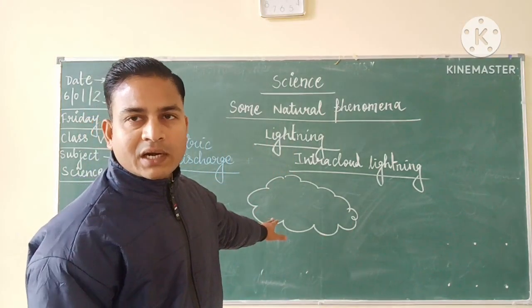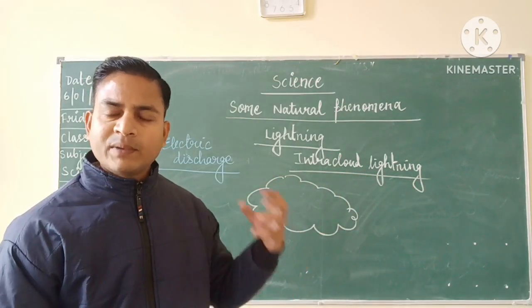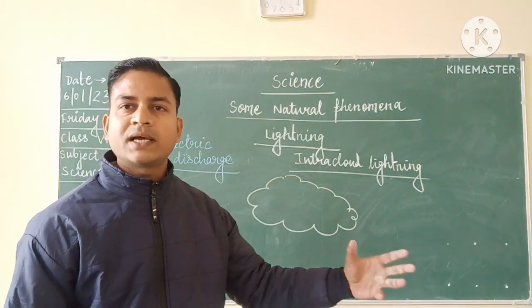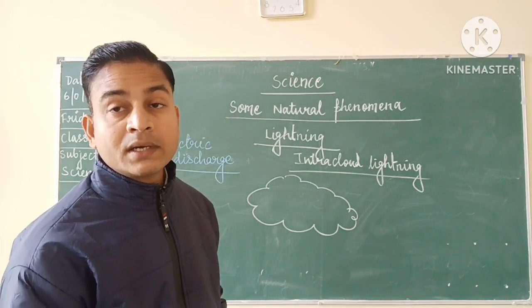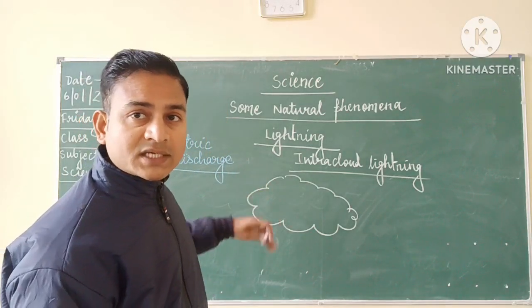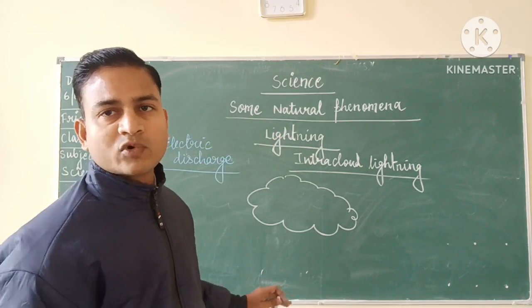So let us see, for example, suppose we have only one cloud and this cloud has been moving in the air. Whenever the cloud moves in the air, it will rub against the air and develop some charges.